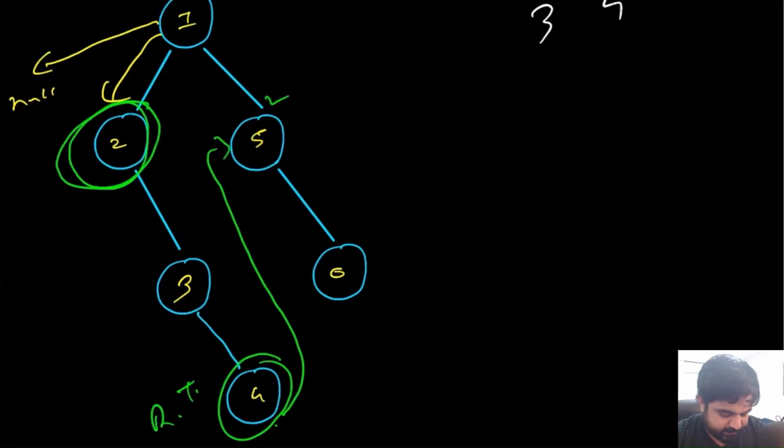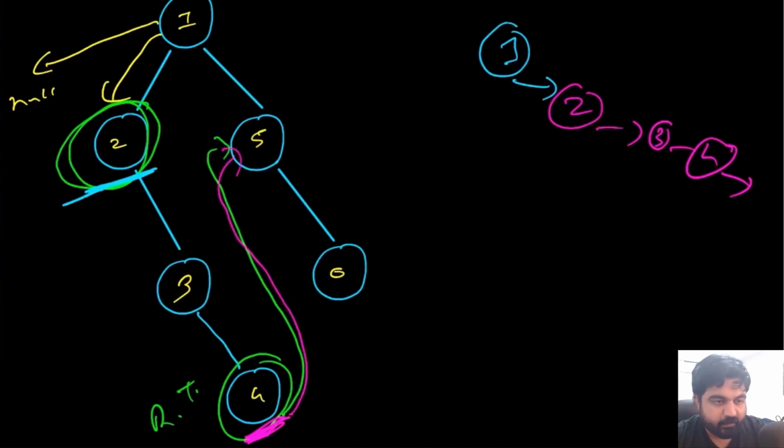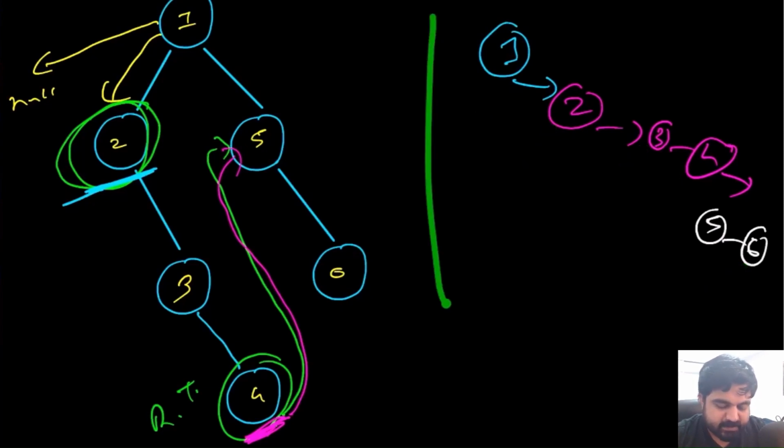So this is all we need to do. If we apply these three logic, first of all, we are going to have our root node 1 as the right child. We are going to point over here rather than pointing towards this 5. So if we point towards this portion, we will get the values 2, 3 and 4. And currently this 4 is now pointing towards this value number 5. So we are going to mark that over here, and we are going to have values 5 and 6 in this case. And the left portion is always going to be null for every single one of them, and this is the answer we need to return.